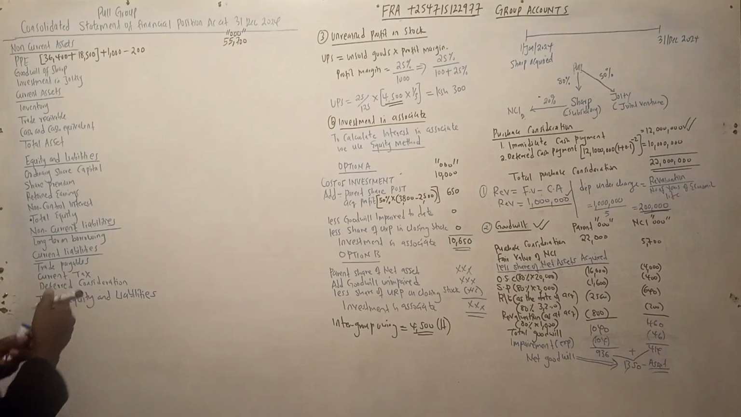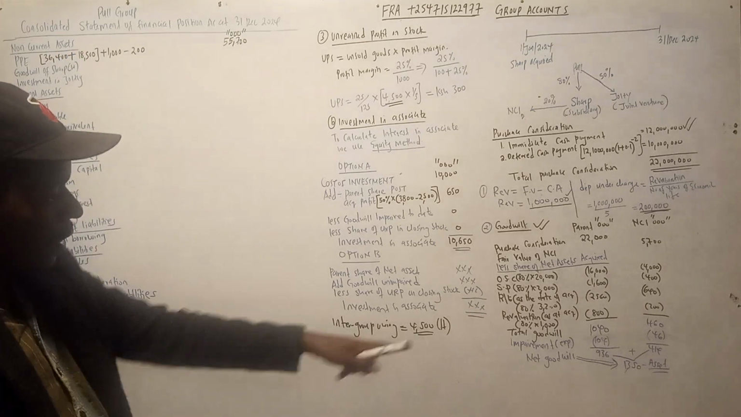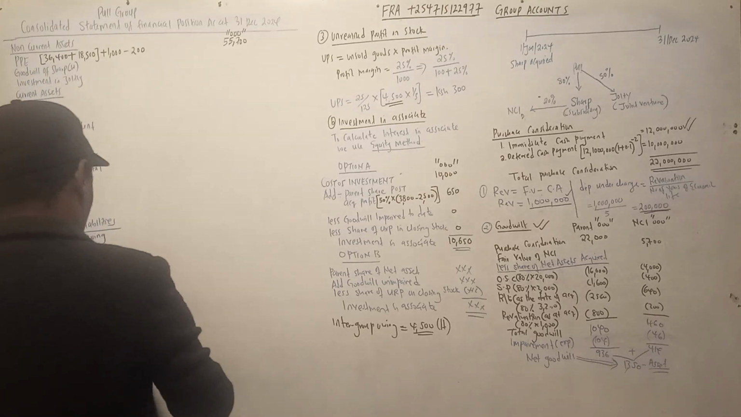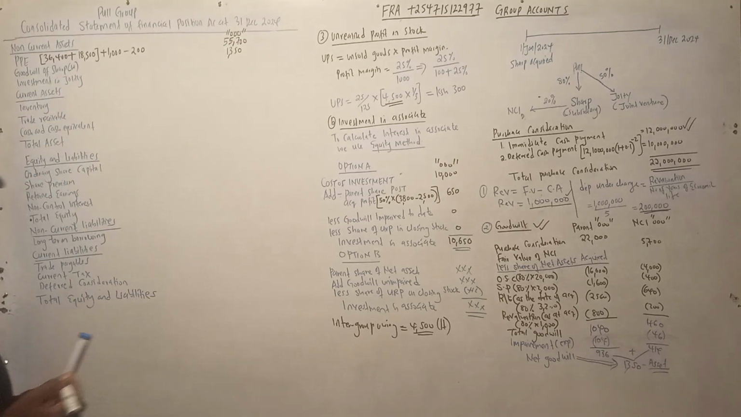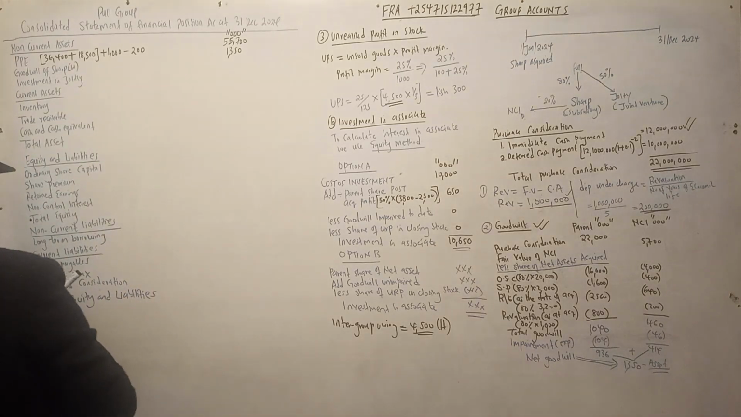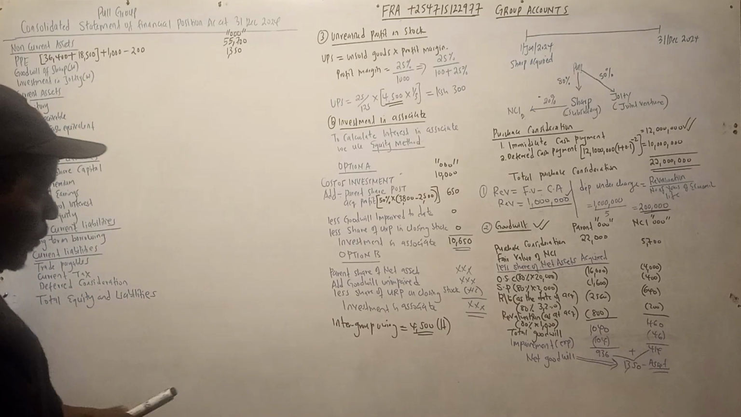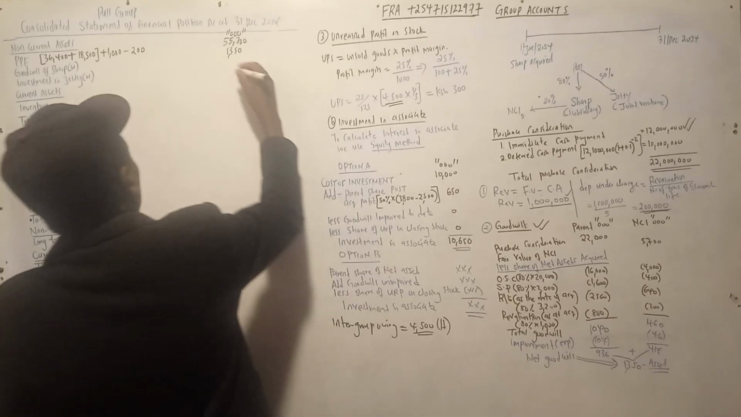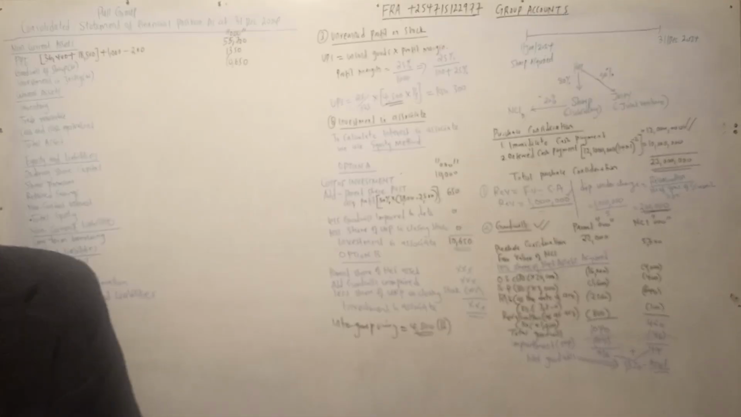Number 2, goodwill. This one requires a working, but we did the working anyway. So that working is 1,350. Then investment in jewelry requires a working also. In the working we have done it, it is 10,650. That is over. So let us go back to our statement.